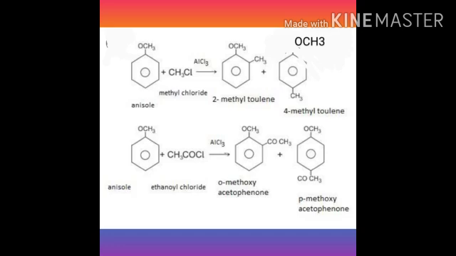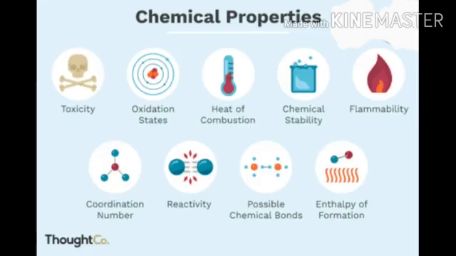For example, anisole reacts with methyl chloride in presence of aluminum trichloride catalyst to give 2-methyl anisole and 4-methyl anisole. Another example, anisole reacts with acetyl chloride, CH3COCl, or ethanoyl chloride in presence of aluminum trichloride as a catalyst to give ortho-methoxyacetophenone and para-methoxyacetophenone. These are chemical properties of ethers.